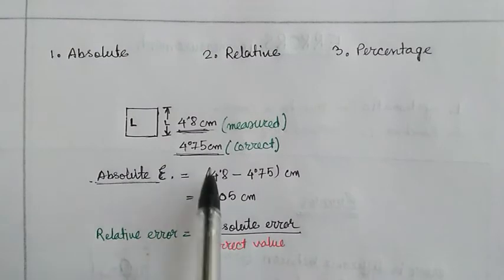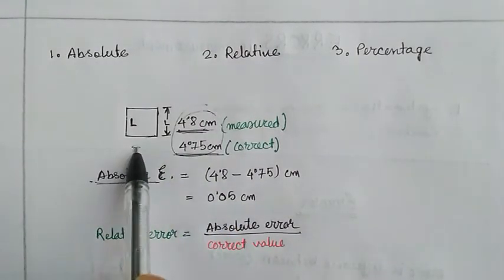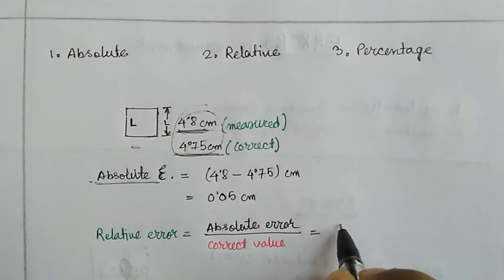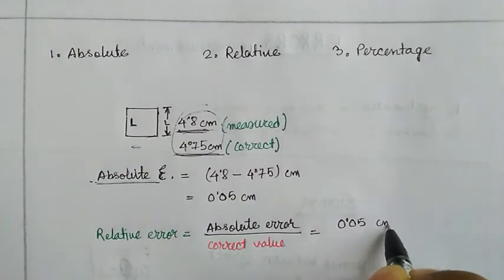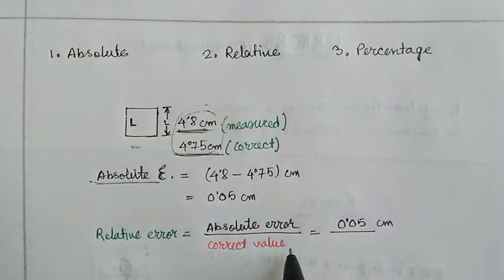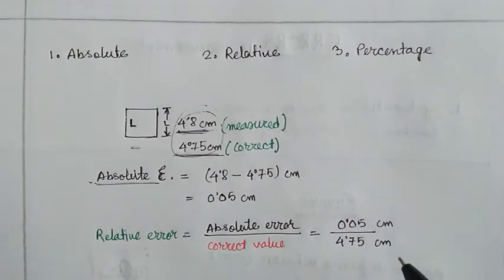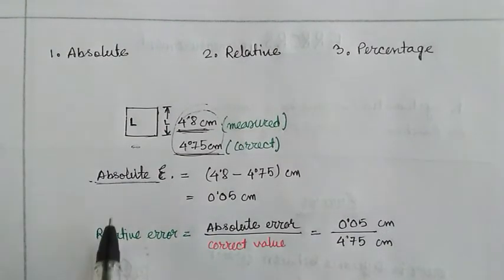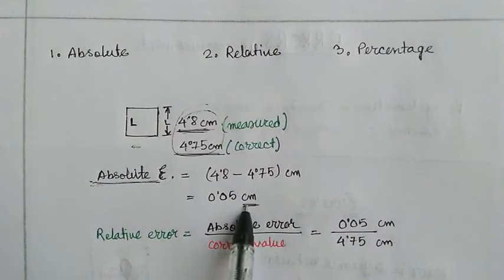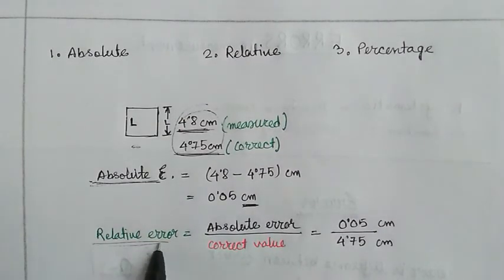So in this measurement of the box, the relative error will be 0.05 centimeter divided by the correct value, 4.75 centimeter. You can calculate this. Notice one thing: in the case of absolute error there is a unit, centimeter, but in the case of relative error the units cancel. Relative error is basically a unitless ratio given by absolute error divided by the correct value of that measurement.